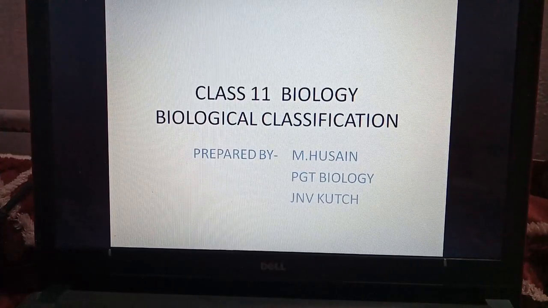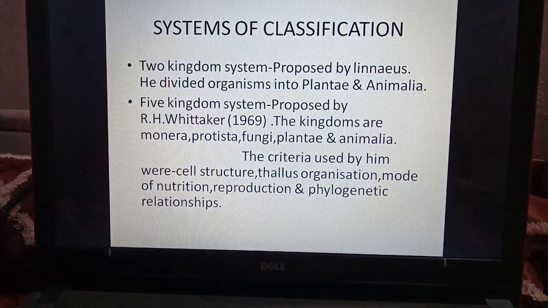Welcome students. Today we will study biological classification, which is chapter number 2 of class 11th biology. Systems of classification. So organisms have been divided into different groups. The first system was two kingdom system. It was proposed by Carolus Linnaeus and he divided organisms into Plantae and Animalia, or plants and animals.